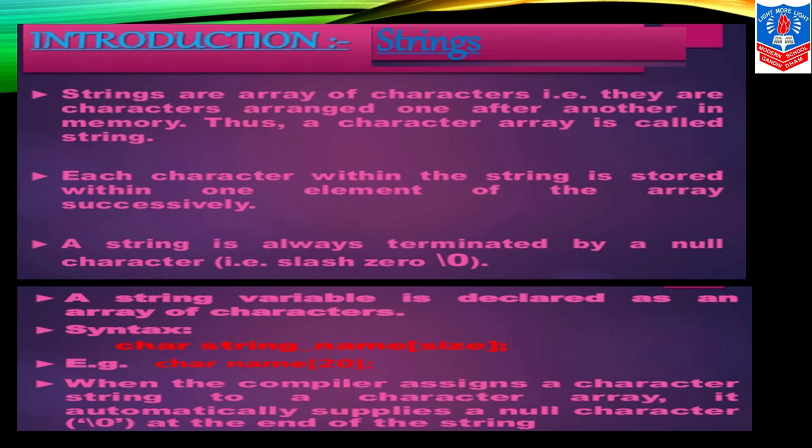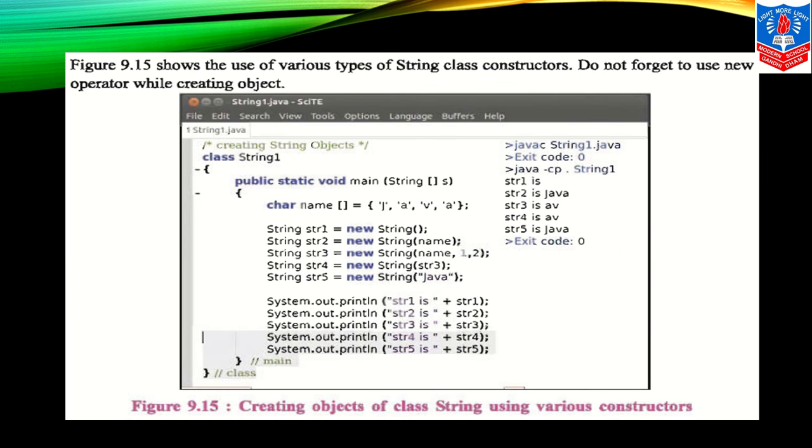Syntax: char string_name[size of the string]. For example, char is the data type, name is a variable and its length or size is 20 characters. Got it? When the compiler assigns a character string to a character array, it automatically supplies a null character \0 at the end of the string. Remember this.